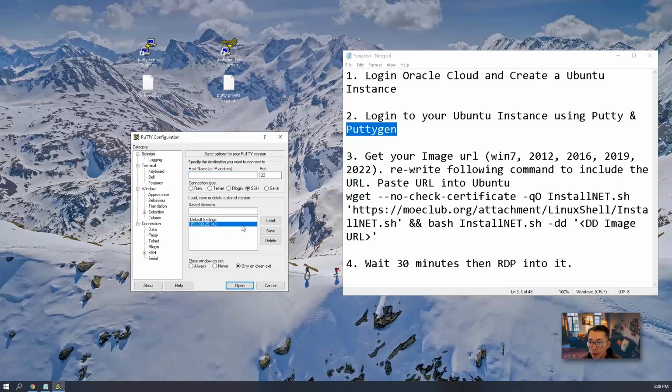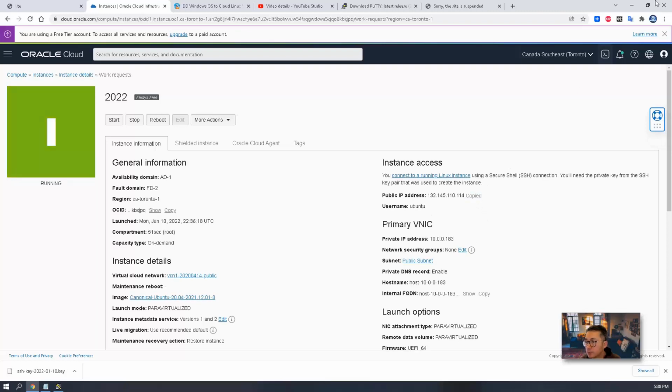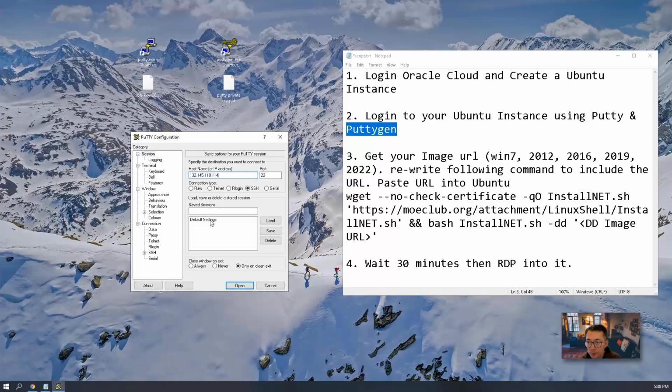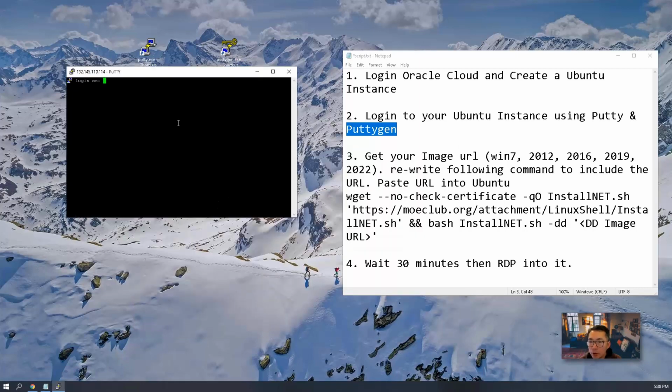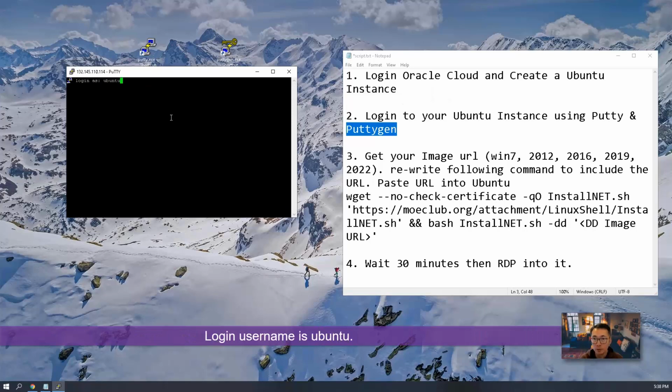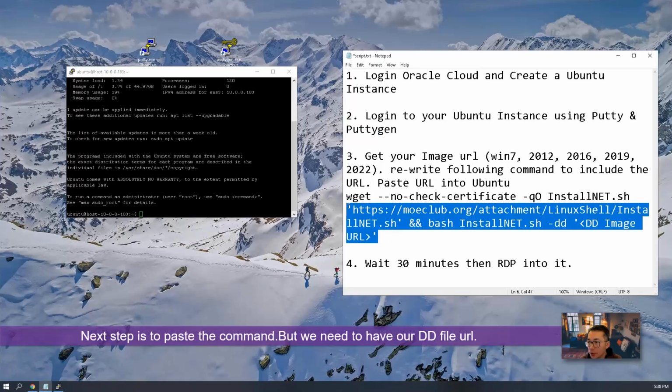So here is our Putty. Now we need our instance public IP. Save it. From the SSH Auth tab, browse to the private key we just converted. Login is ubuntu. We are in now. So the next step is this command.